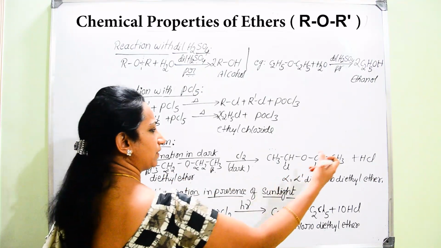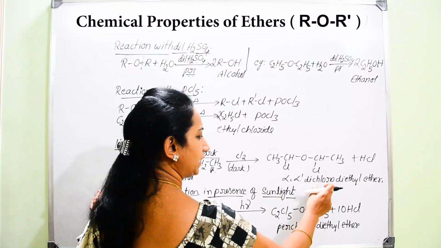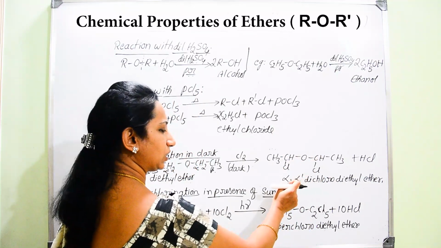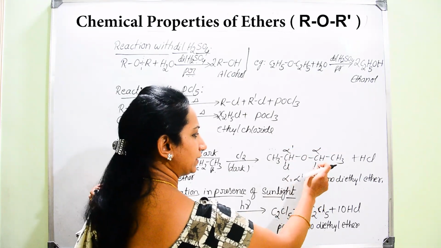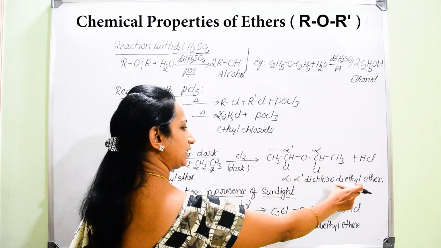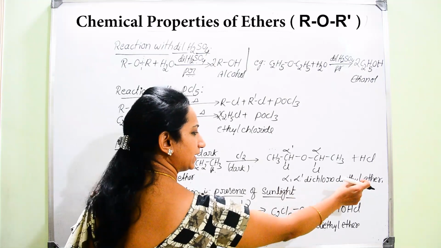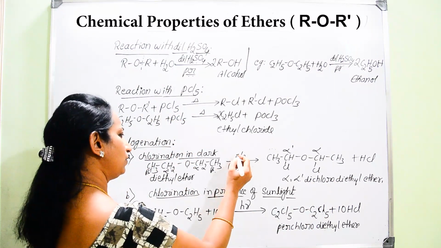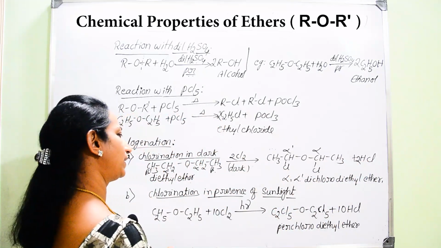So, you will get the formation of alpha alpha dash dichloro diethyl ether, because it is a derivative of diethyl ether. Hence, we can name it alpha alpha dash dichloro diethyl ether. And 2 moles of HCl will be obtained.